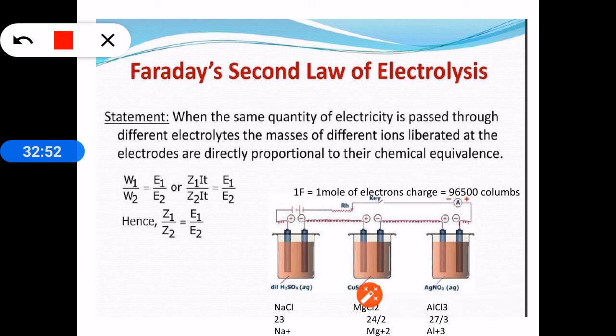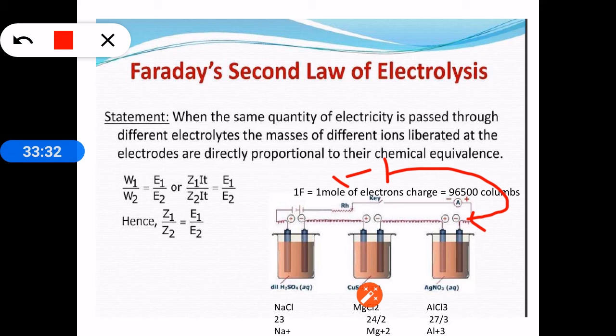So 1 Faraday indicates the charge of 1 mole of electrons. So when 1 Faraday of current electricity is passed through these solutions, now here minus is there, so 1 Faraday or 1 mole of electrons are moving in this direction, as it is attached to the minus electrode here. So 1 mole of electrons will move this side. Now first, for easy understanding, let us move from left to right.